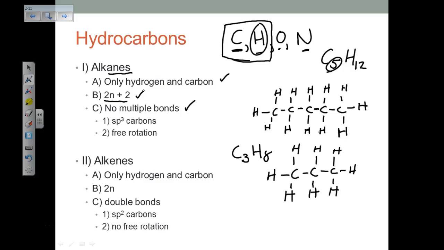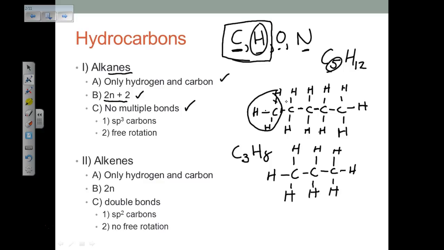Now notice all the carbons are what we call sp3 hybridized carbons, or sp3 carbons. So there's 1, 2, 3, 4 bonds all around each carbon. Carbon has 4 bonds, always in organic chemistry. Because they're sp3 hybridized, there's what we call free rotation. This carbon here is able to rotate around and come up here, so it can spin freely.